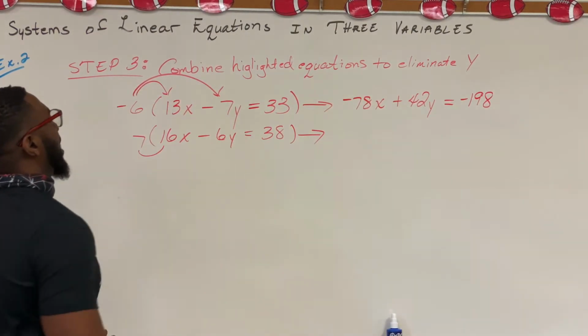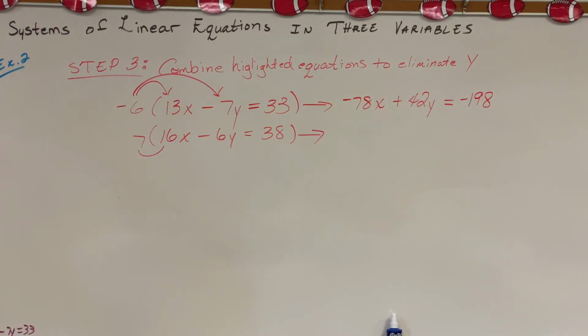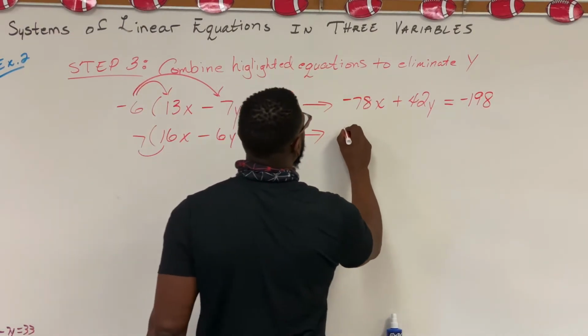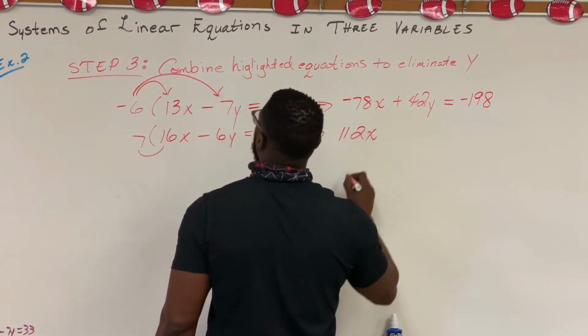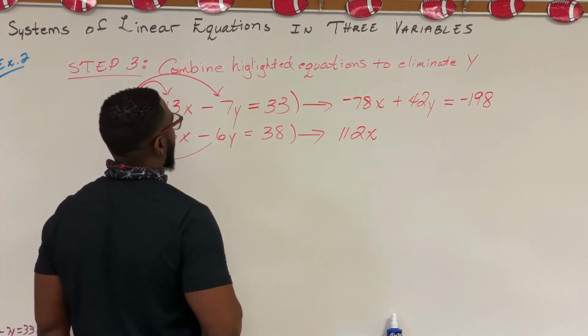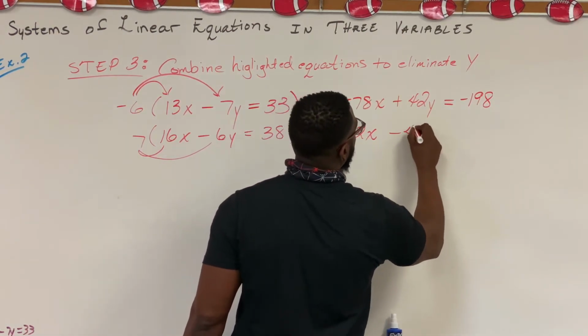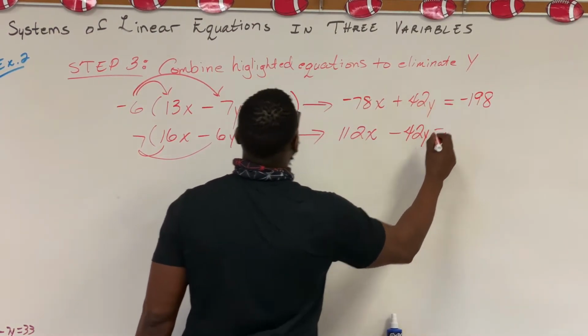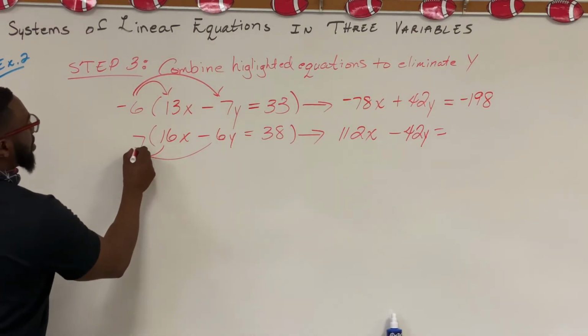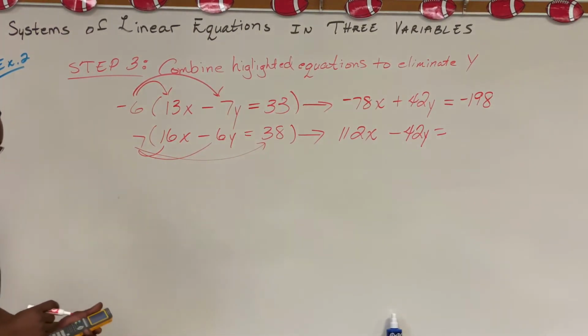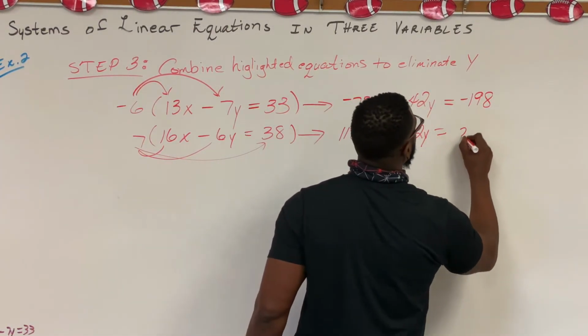All right, then we have 7 times 16, 112x. 7 times negative 6y, negative 42y. 7 times 38, it's 266.